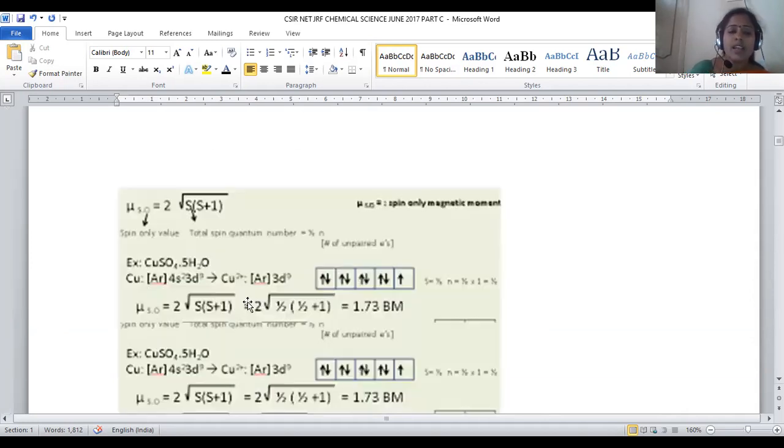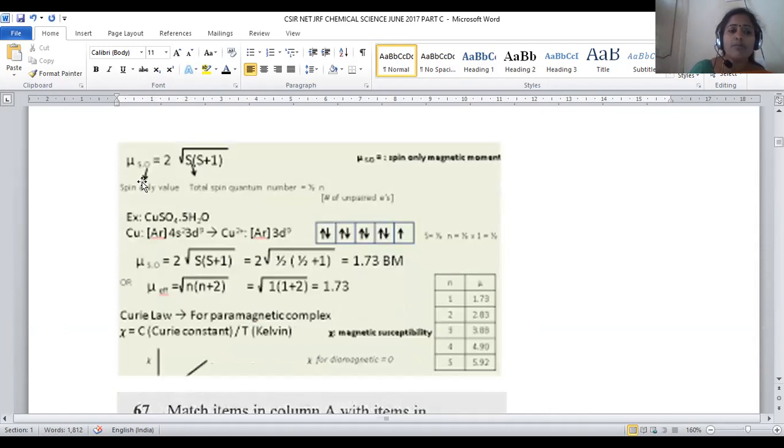For copper plus 2 complex, mu spin orbit coupling can be taken as 2 under root S into S plus 1 formula. Here mu effective is taken as under root n into n plus 2 formula.